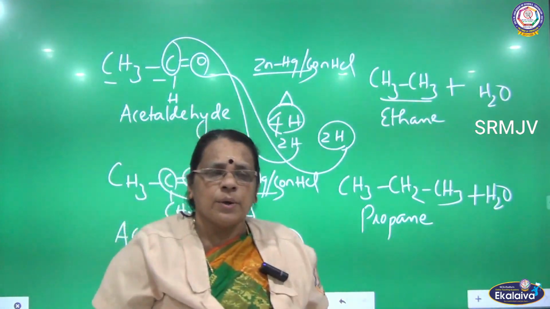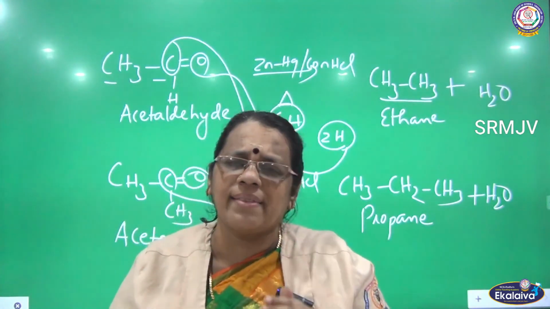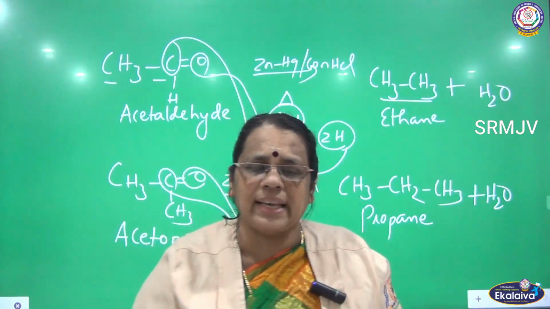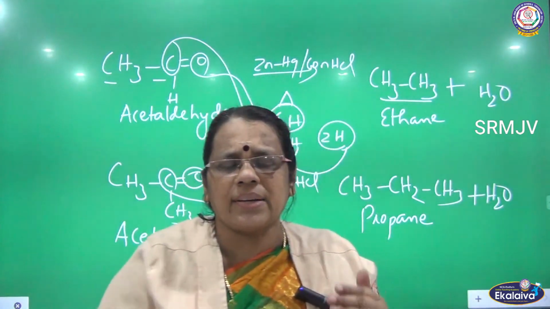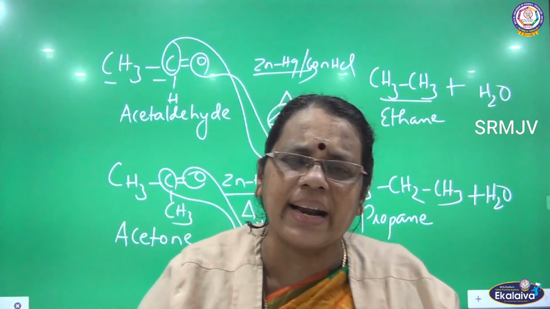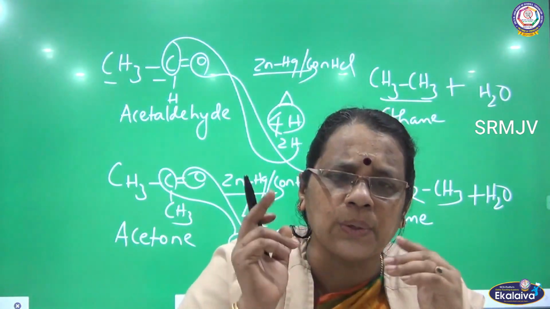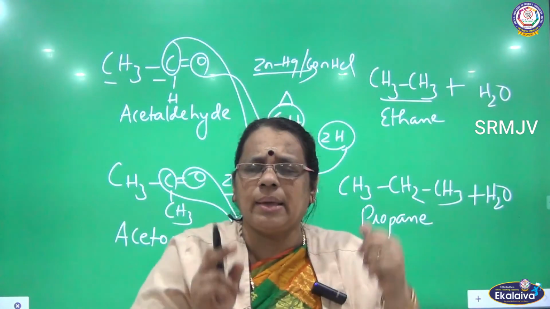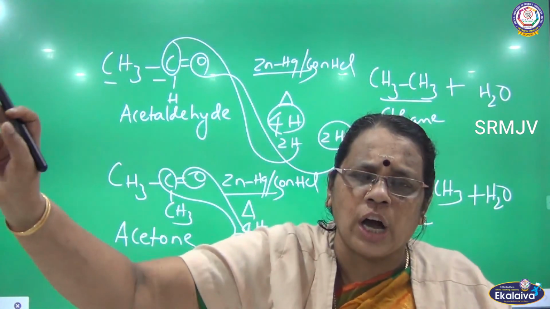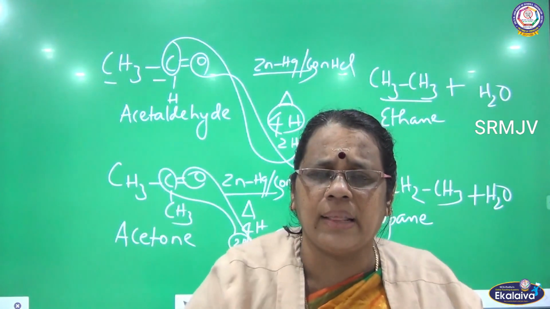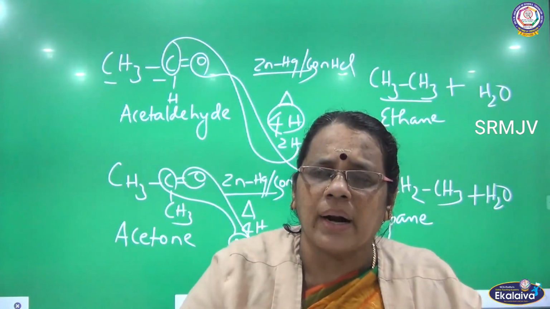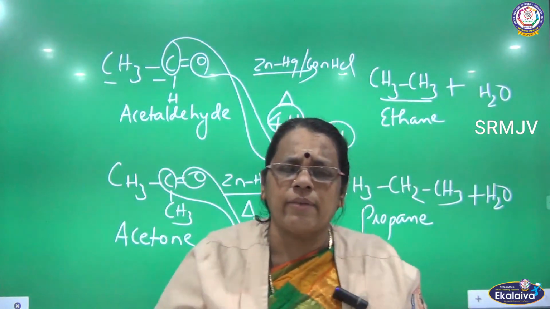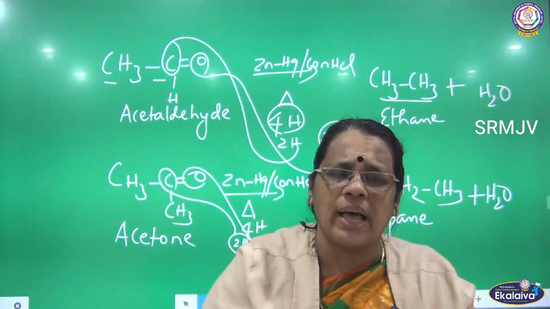Okay children, today I have taught about the condensation reaction with semicarbazide and 2,4-dinitrophenylhydrazine. And next I have started with reduction. Under reduction I have told about Clemmensen reduction, where aldehydes and ketones are reduced to hydrocarbons. So depending upon the number of carbon in the reactant, you will be getting the hydrocarbon. The same number of carbon will be there in the product also. So here the products are hydrocarbons. So up to this I have completed the reduction reaction. I want everybody to write it minimum 3 times so that you will have clarity.